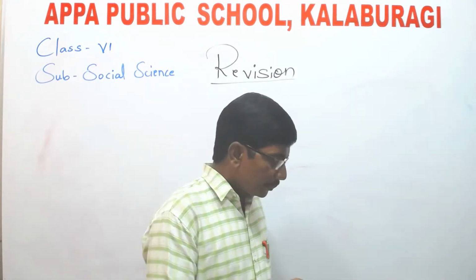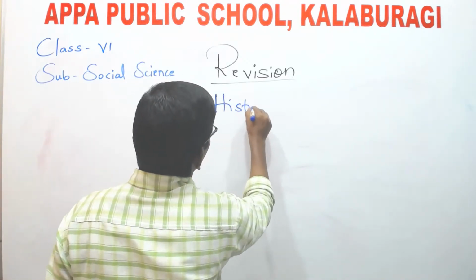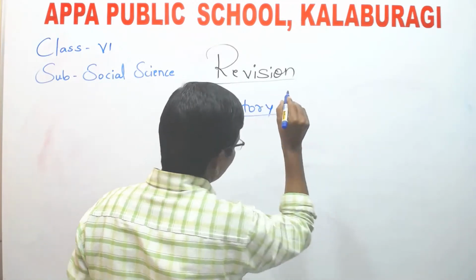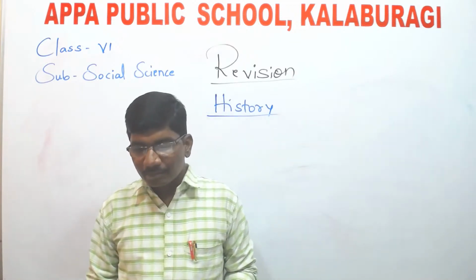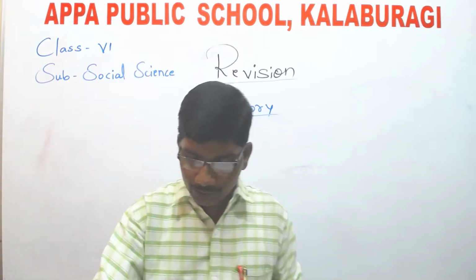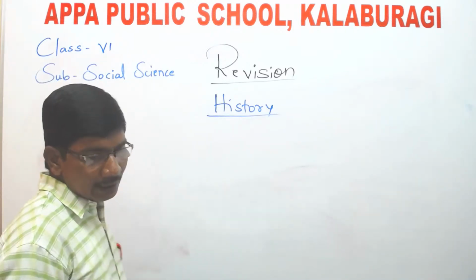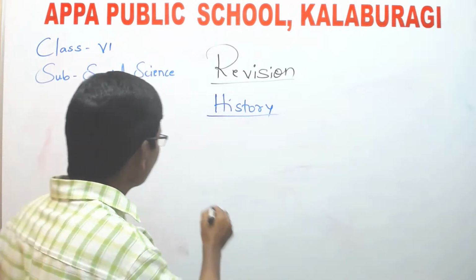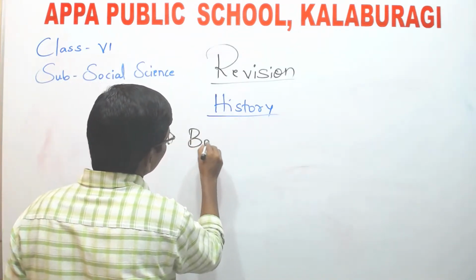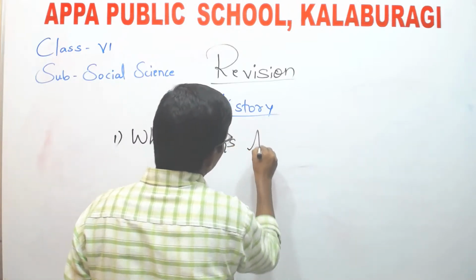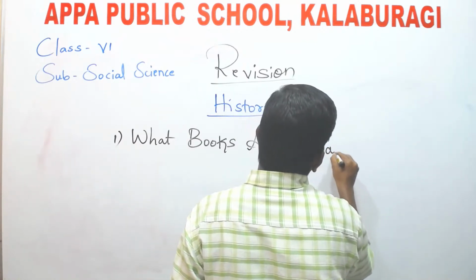First, the portion of history. In history, there are 4 chapters. How many chapters, children? 4 chapters. The first one is What Books and Burials Tell Us.